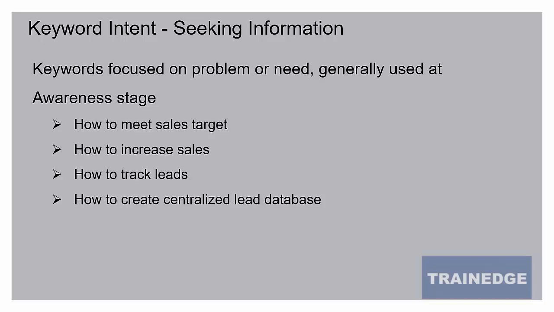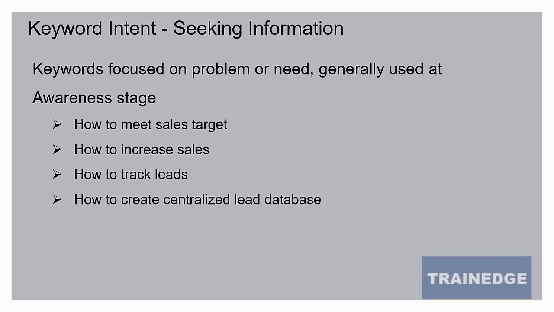So this company is having trouble with sales, and the sales and marketing managers are looking at this kind of information. Maybe we have a problem with maintaining leads in a central database. Maybe we have a problem tracking leads, and we of course have a problem with growing the sales. So these are all the kinds of questions or queries they'll be using to search Google.